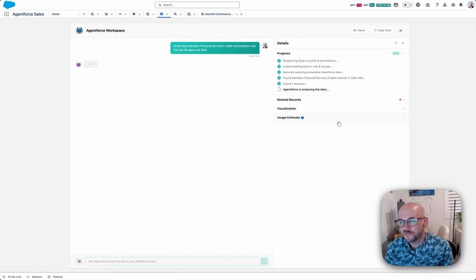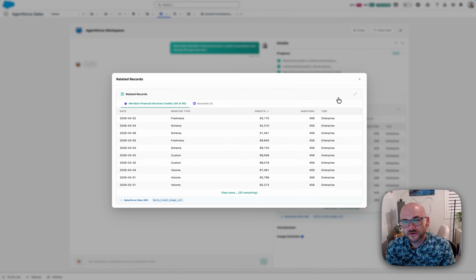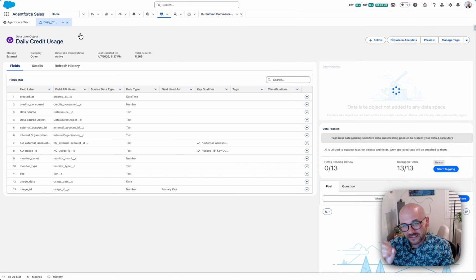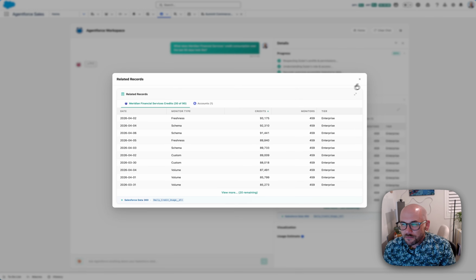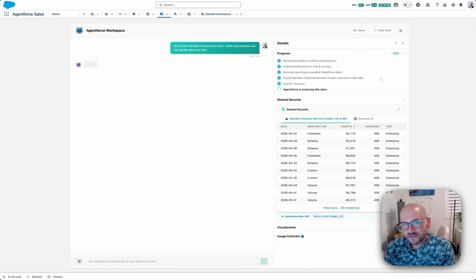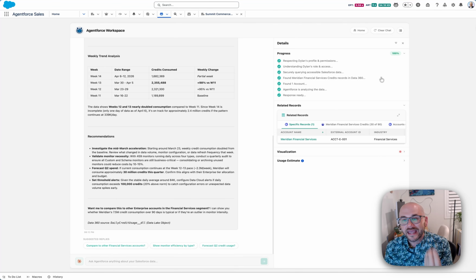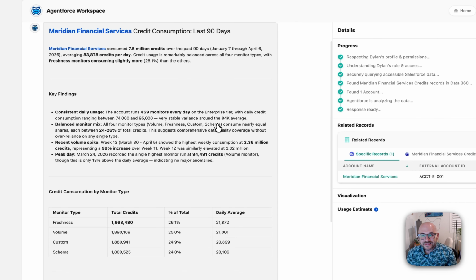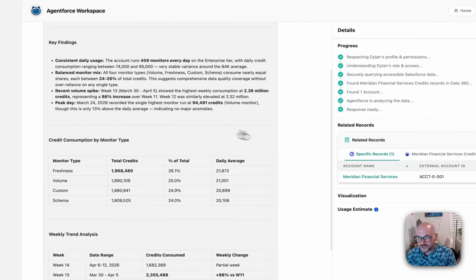There's no data movement. And if I want to, I can take a look at those exact records that are coming over from my customers' credit consumption. If I want to see what I'm exactly looking at, I can click into that exact DLO and see everything that's going on. Pretty useful. But as the agent comes back with a response here, it's going to take all of this rich data that's not living in Salesforce, but in Redshift, and analyze it for me. And so as I see here, it looks like this customer is doing really good. They're consuming quite a bit, which is great.